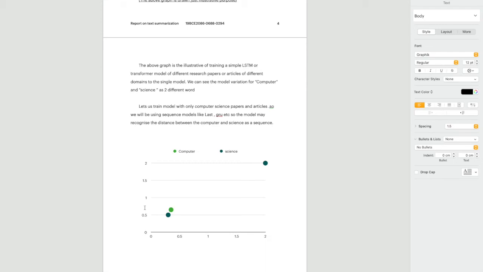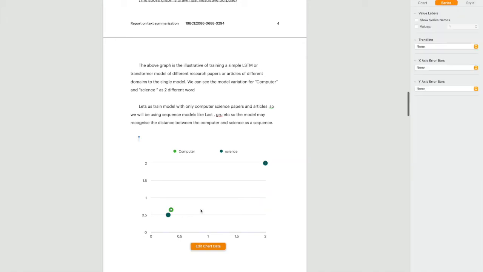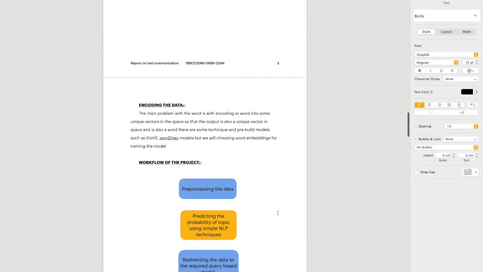So if I train only on all the engineering related papers in one model, there is a possibility that, and this is all theoretical, we'll prove it practically with graphs, the model will be able to detect that computer and science are the same. So the distance between them gets decreased. So we want that, right?